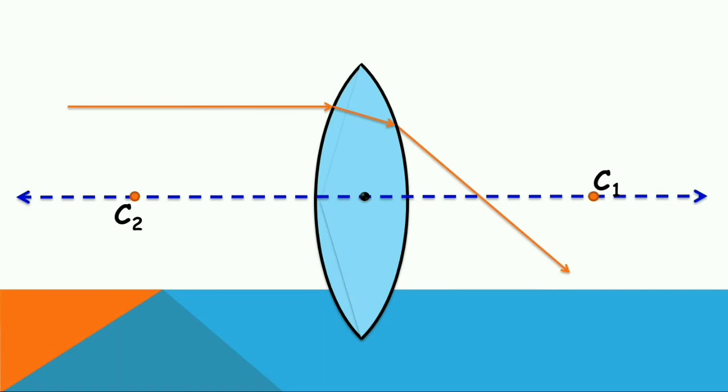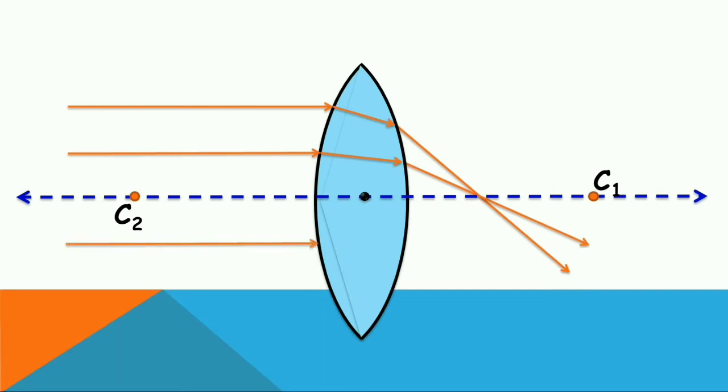Now let us take one more ray which is parallel to the principal axis. It also follows the same rule. Why? Because the behavior is the same when light is traveling from rarer medium to denser medium and it passes like that. Let us take the third ray and if you observe, it will also pass through the same point where the first two rays are intersected. And let us take one more ray for our confirmation and it also passes through the same point where the previous three rays meet.